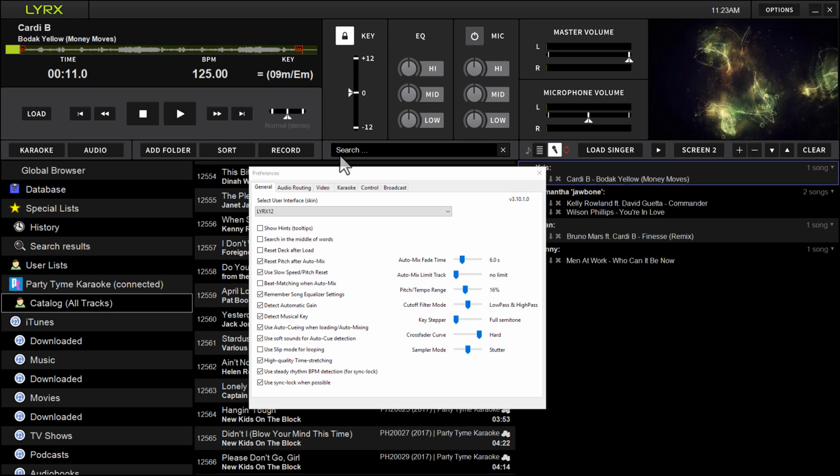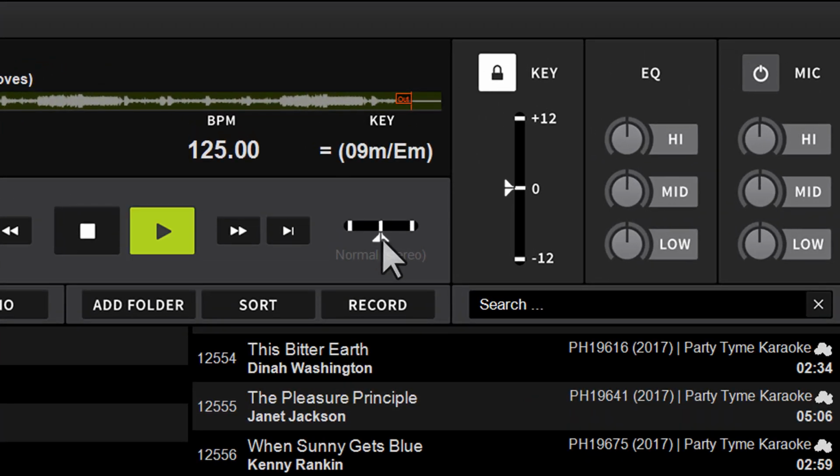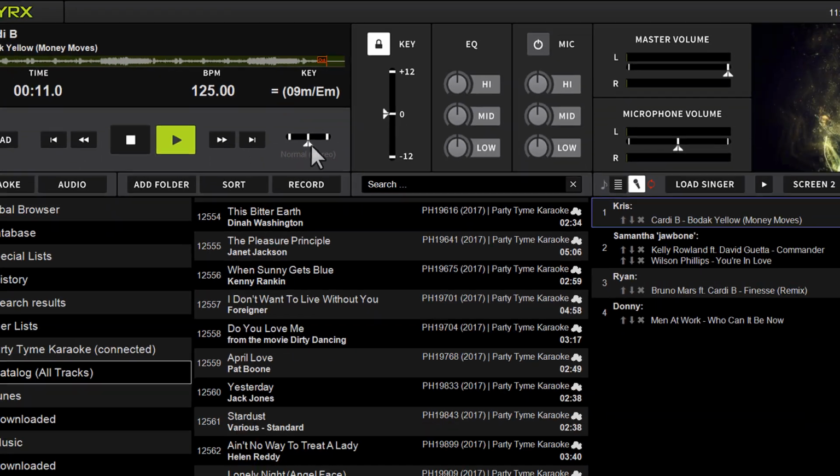So as you see here on the deck, and I'll get out of options, for multiplex tracks, typically the left channel is the instrument and the right is the vocal. And you'll get a little indication of that on screen. It's not always the case, but these are the tracks that you buy. Some vendors still supply them where they have the vocal only on one channel, and you can eliminate that from the mix or use it as backup vocals. So that is now supported in DEX 3. Right now, you have to use one of the Lyrix skins in order to see the function, but it is something we plan to add to the default skins.